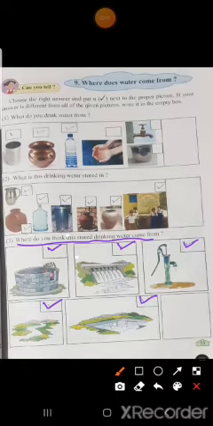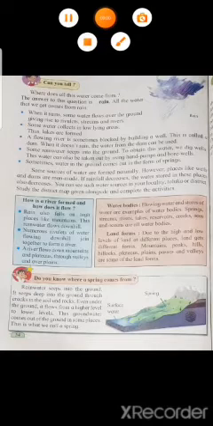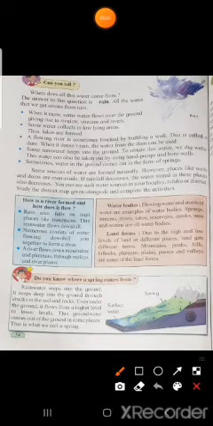Okay children, understood? Now let us move to the next page, page number 54. Okay children, now see page number 54. Can you tell? One question is given, you have to tell the answer. Where does all this water come from? Okay children, on page number 53 we have seen water.